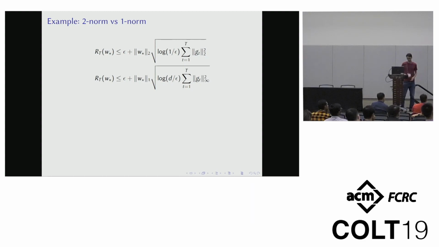I can't see where I'm pointing this, so I'm not going to point it. If you think about when w star is equal to 0, both of these bounds have a regret of epsilon. So it's saying that if you happen to start at the optimal point, you would not be kicked around too much by noise.